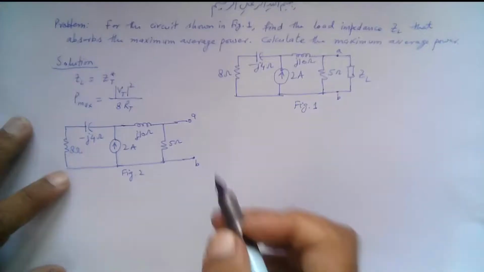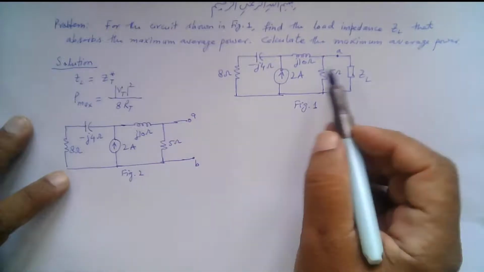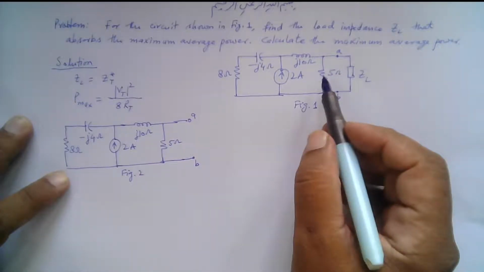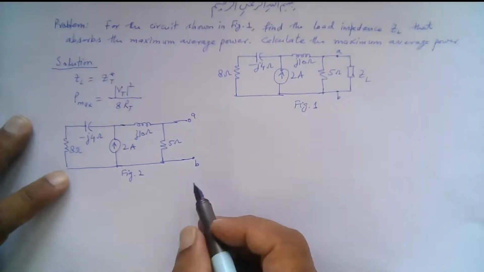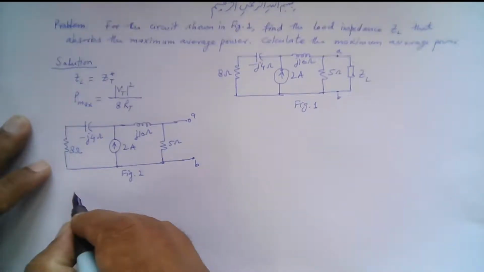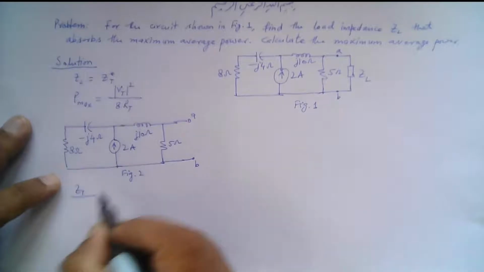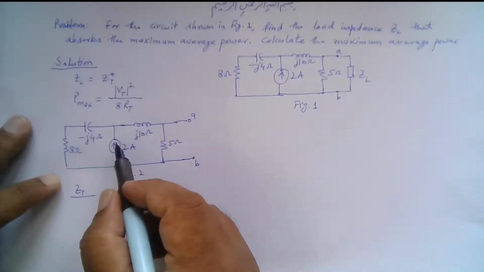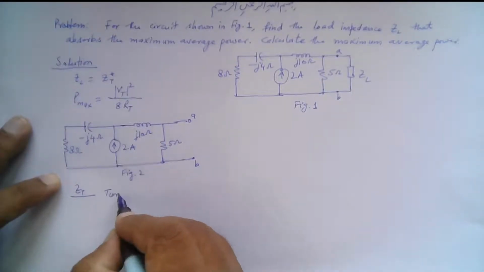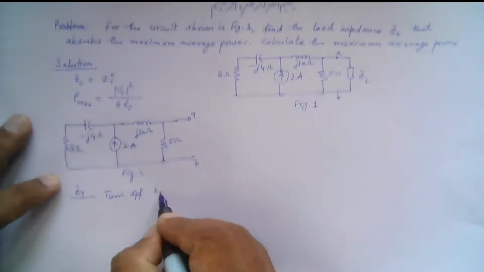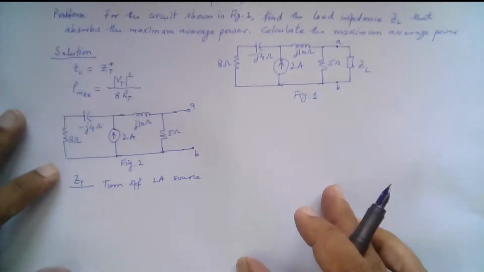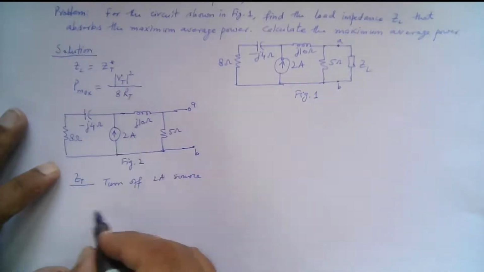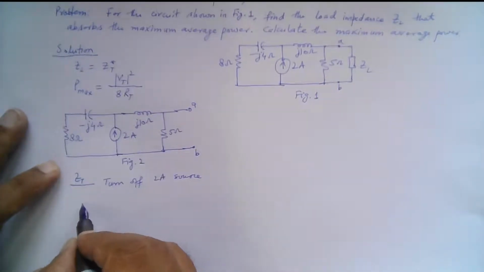So we need to find the Thevenin equivalent impedance and Thevenin equivalent voltage across these terminals A and B, right? To find the Z Thevenin, we must turn off the independent sources. So we must turn off the 2 ampere source. To turn off this source, we need to open it, right? So the revised circuit is given like this.